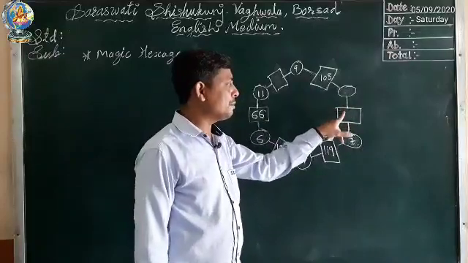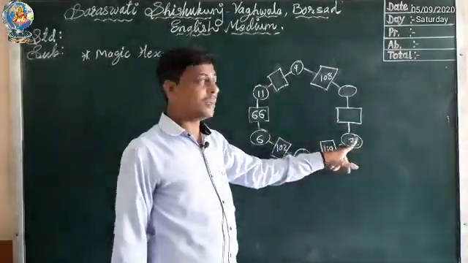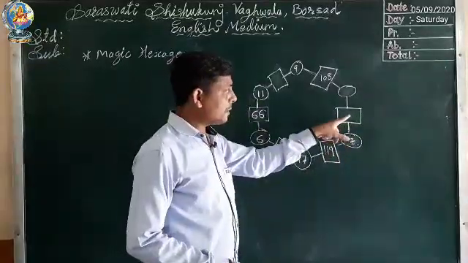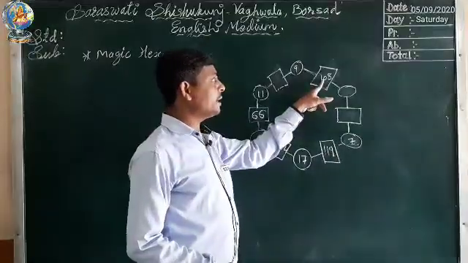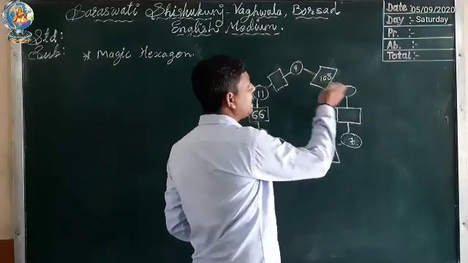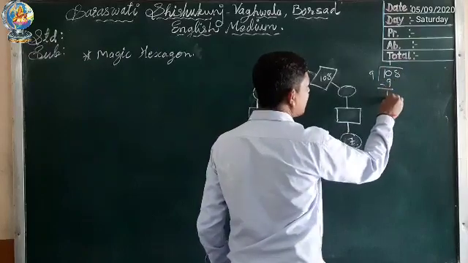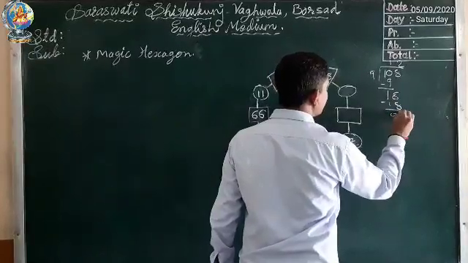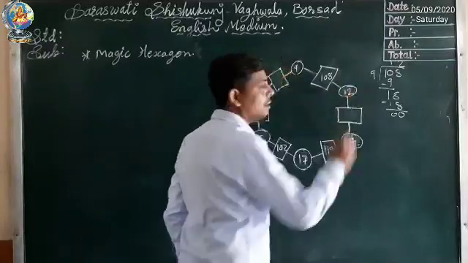Now here you will get confused. Here there is no answer, and in one circle there is a 7, in another circle there is no number. So how will we find this? To find this answer, we have to first find this circle. Here 108 is there, and here 9 is there. So you can divide 108 by 9. 9 1s are 9. 10 minus 9 is 1. Bring 8 down. 9 2s are 18. So here you get the answer 12. So 12 will come in this circle.